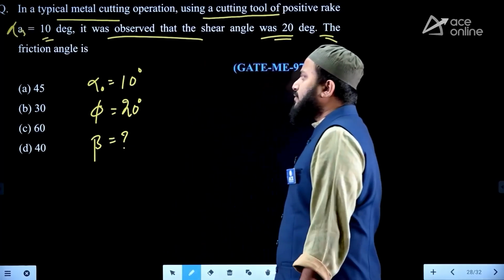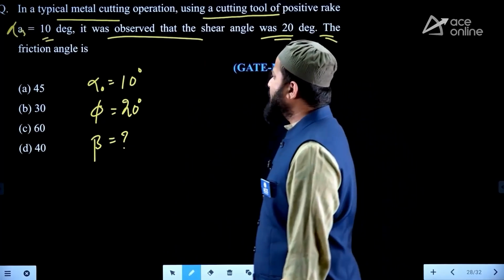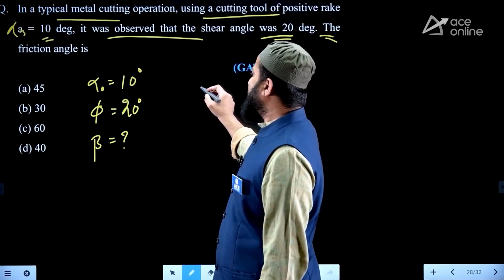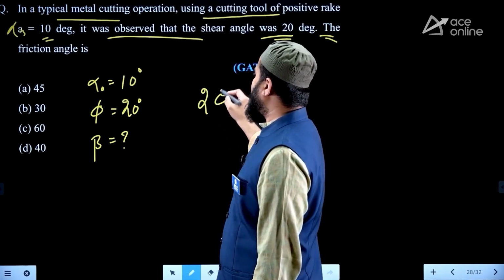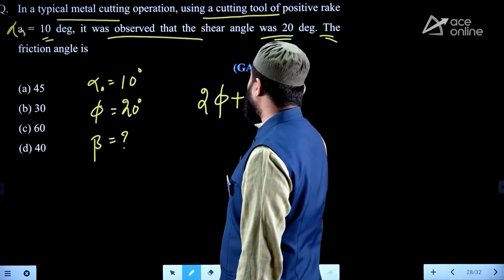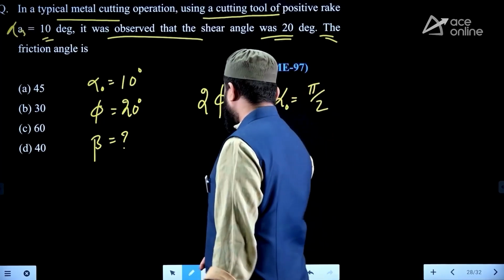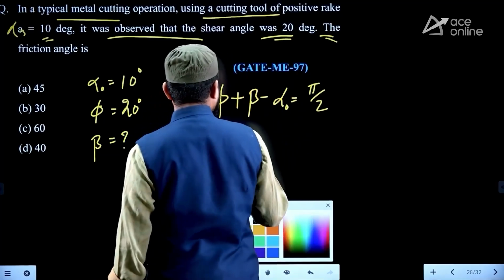See, by providing two angles, when they are asking the third angle, and we don't have any other data, then we should take the first Ernst and Merchant theory for the minimum power consumption: 2 phi plus beta minus alpha is equal to pi by 2. So here two angles we know and the third angle we require.